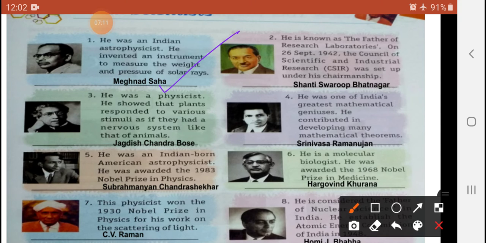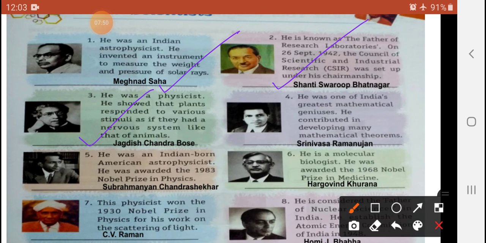Second number you will see here, he is known as the father of research laboratories. On the 26th September 1942, the Council of Scientific and Industrial Research, CSIR, was set up under his chairmanship. What is the name of that personality? Shanti Swaroop Bhatnagar, a very famous name at that time. In the present time also he is known as a very famous personality, okay. So next is third.